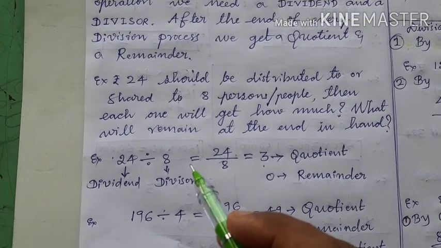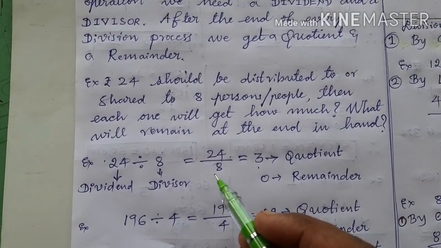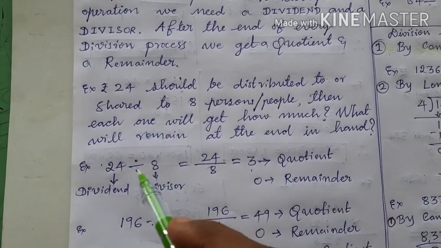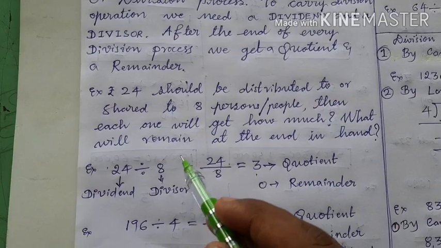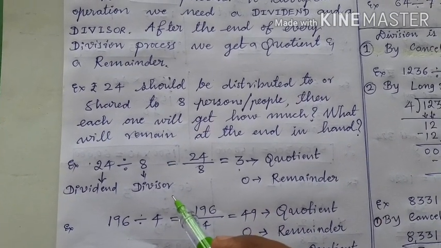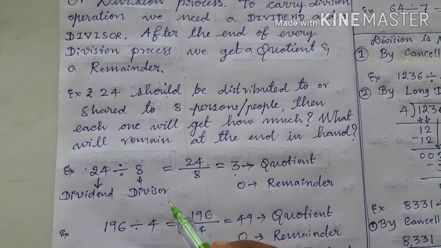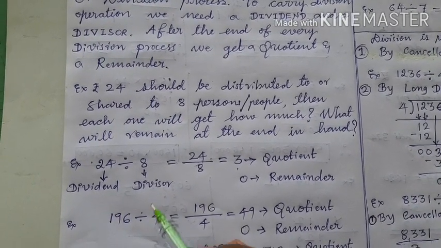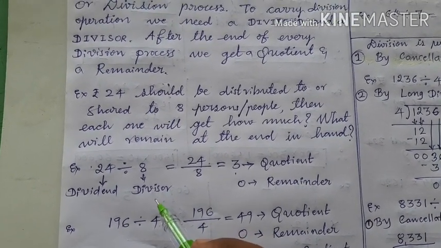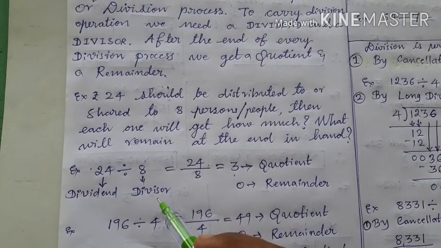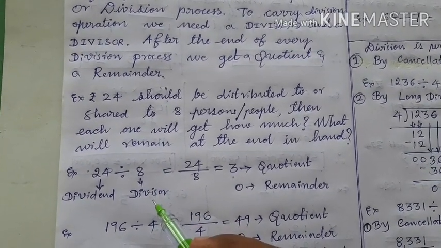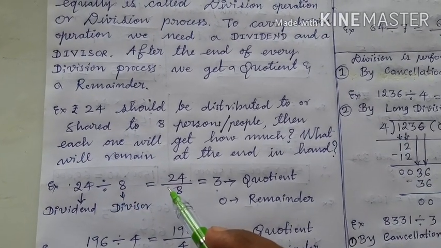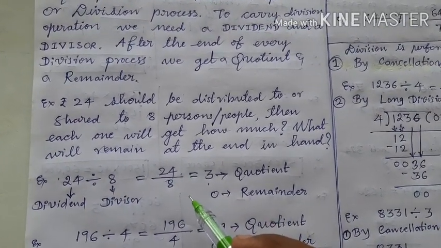Therefore, in the language of division, we write it like this. 24 divided by 8. Here 24 is called dividend and 8 is divisor. It means whatever the thing to be distributed is called dividend, and among how many people it should be given, or to how many people it should be given, is called divisor. So this 24 divided by 8 is also written as 24 upon 8.